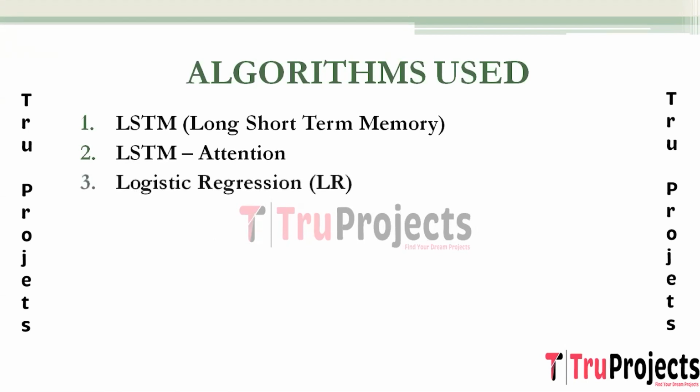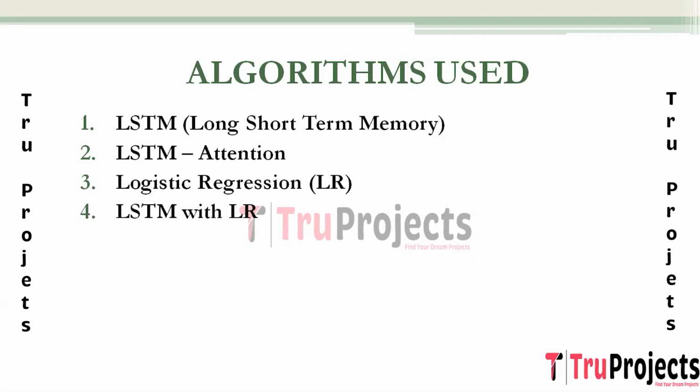The next algorithm is logistic regression. It is a linear model used for binary classification tasks. It models the probability that an instance belongs to a particular class using the logistic function. Despite its simplicity, logistic regression is widely used for interpretability and efficiency. It serves as a baseline model for binary classification, providing a straightforward and interpretable approach. It allows for an initial understanding of the classification problem, and it can serve as a benchmark for evaluating the performance of more complex models.